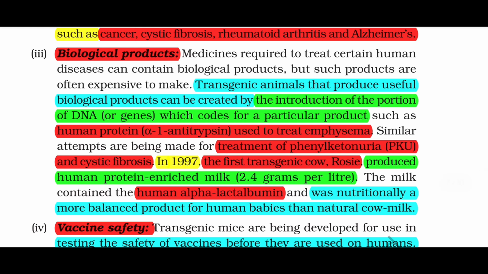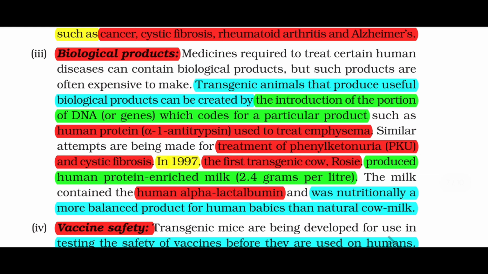Biological products. Medicines required to treat certain human diseases can contain biological products, but such products are often expensive to make. Transgenic animals that produce useful biological products can be created by the introduction of the portion of DNA or genes which code for a particular product, such as the human protein alpha-1 antitrypsin used to treat emphysema. Similar attempts are being made for treatment of phenylketonuria, PKU, and cystic fibrosis.